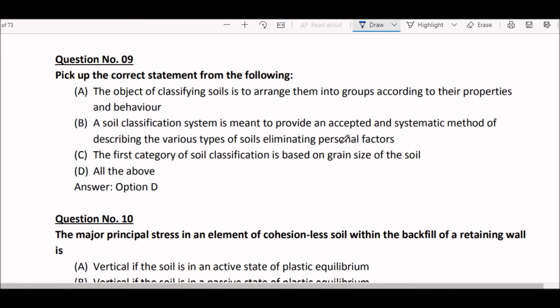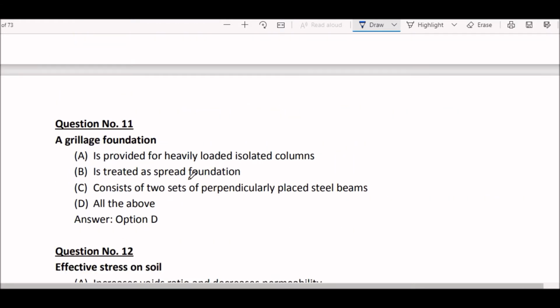Option C, the first category of soil classification is based on grain size of the soil. Option D, all of the above. Right answer here is option D, all of the above. Okay, according to this, here option A, B, C, they all are correct ones.